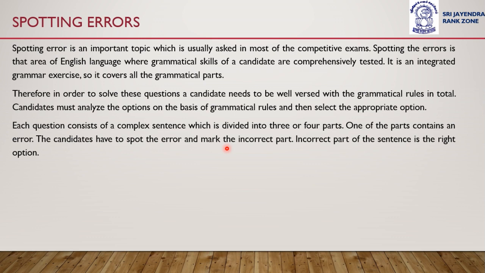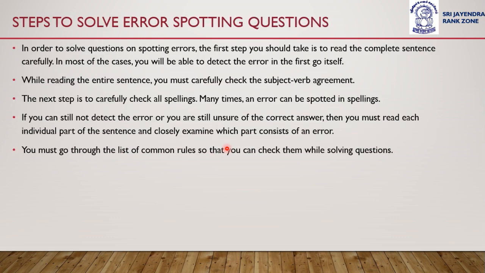Okay, so let us move on and understand how can we solve error spotting questions. In order to solve questions on spotting errors, the first step you should take is to read the complete sentence carefully. You need to read the sentence very carefully as soon as you come across it. In most of the cases, you will be able to detect the error in the first go itself.